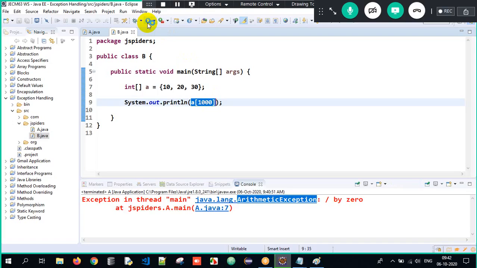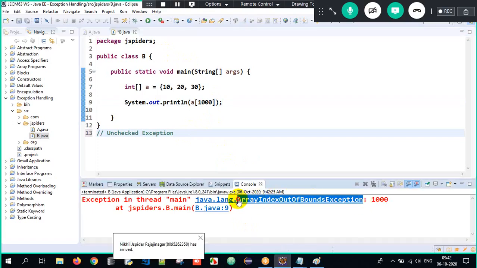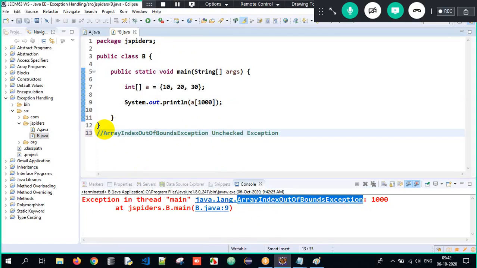So when I execute it, we get an exception called ArrayIndexOutOfBoundsException here. It is unknown to the compiler. Therefore, even ArrayIndexOutOfBoundsException is an example for unchecked exception. Why? It is unknown to the compiler and we need to handle it, but the compiler is not forcing us to handle it immediately.